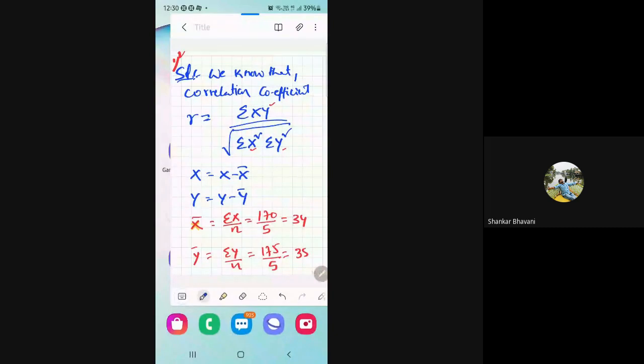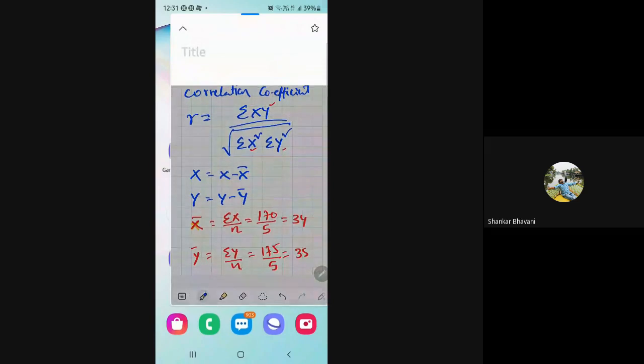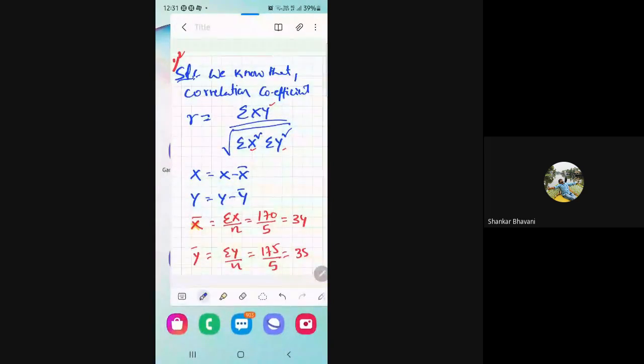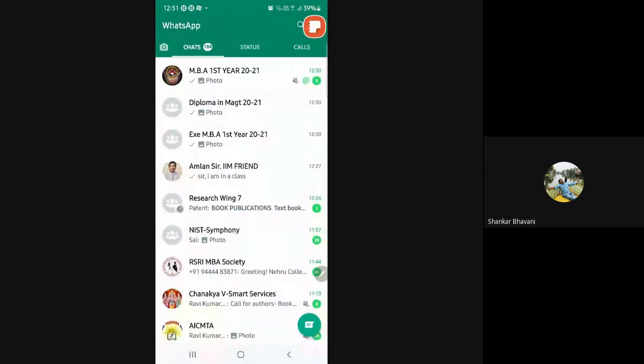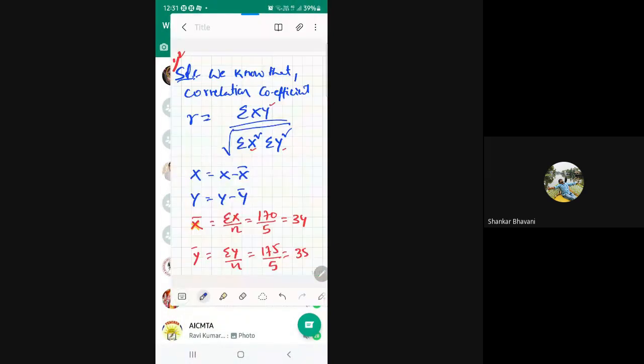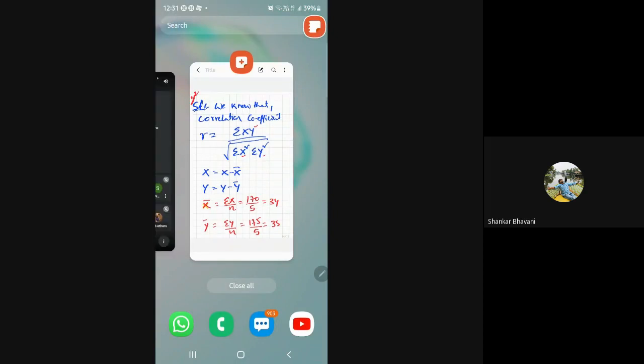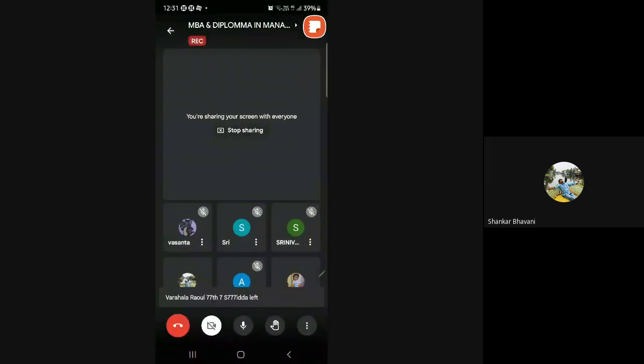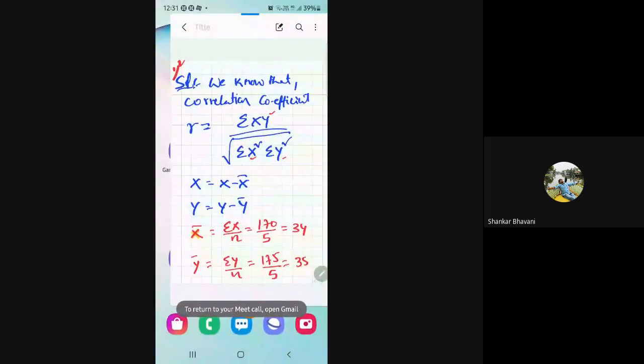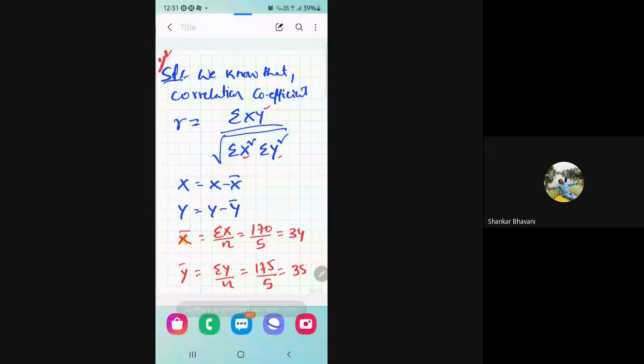Now you are asking whether it is always for linearity. Remember, the correlation coefficient is not always for linearity. The correlation coefficient is used to check whether linearity exists or not. You may have a doubt, how can we check whether linearity exists? Simple.